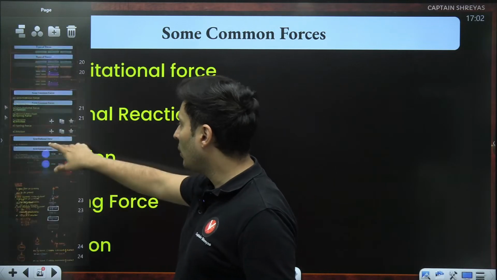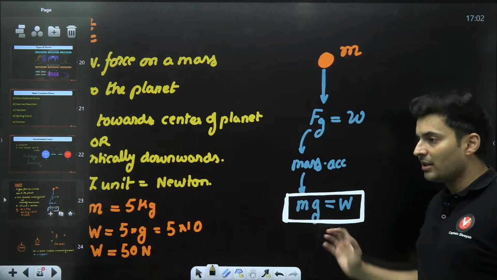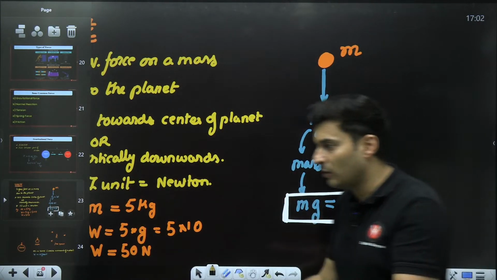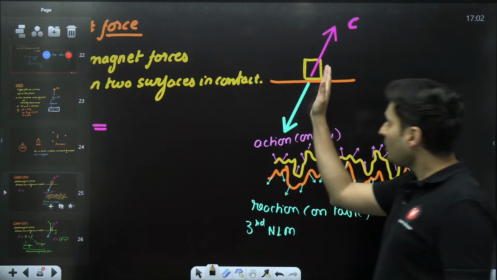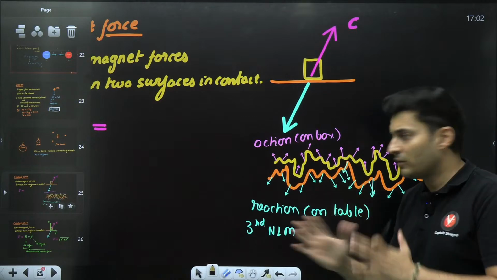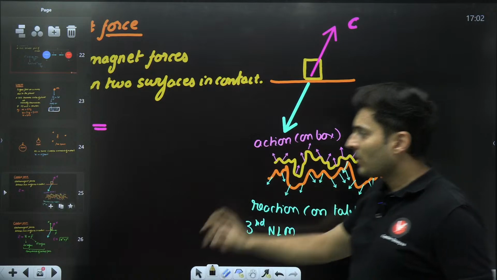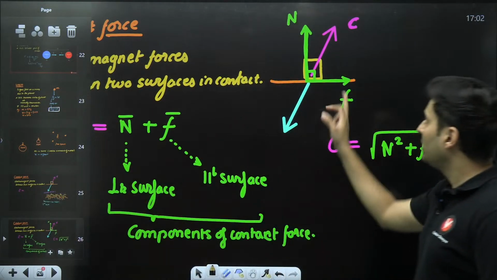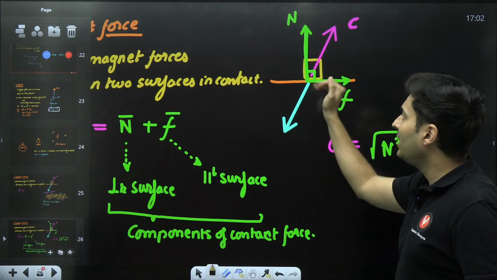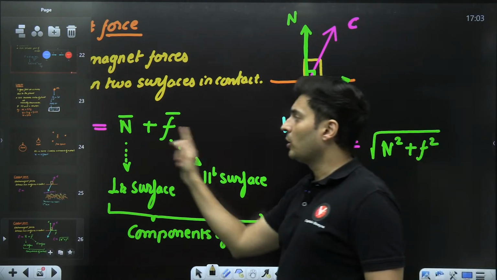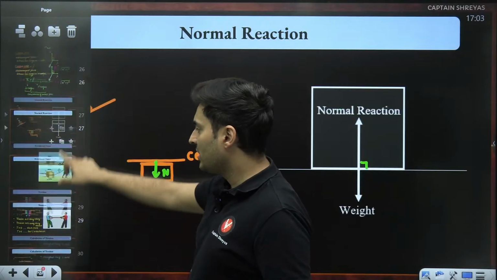We have also seen the common forces in nature, starting off with weight, which is nothing but the gravitational force which acts downwards, which is mg. Then we have seen contact force, which is the electromagnetic repulsive force between the surfaces, whose resultant may come out at an angle. And there are two components of it. One along the surface, which is called friction, and the one perpendicular to the surface, which is called the normal. Together they make the contact force. And we have seen examples of normal force.